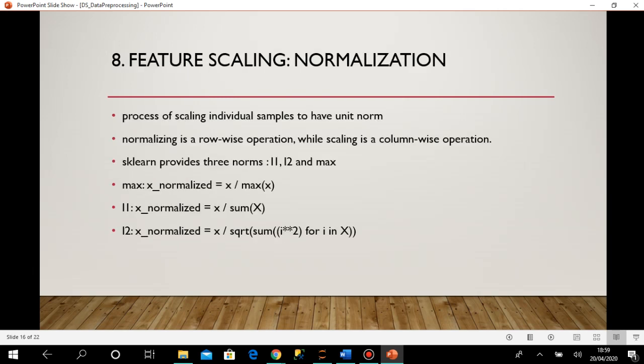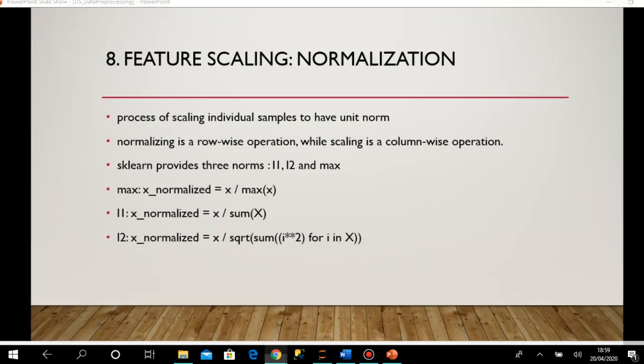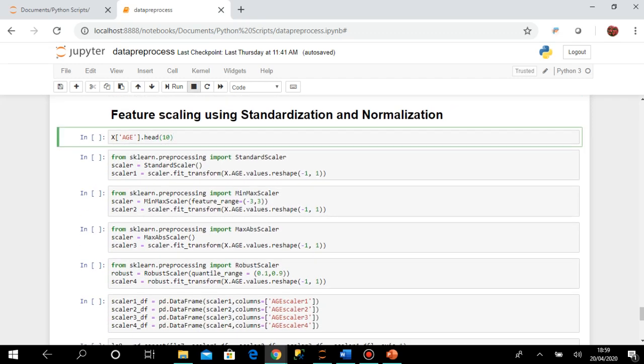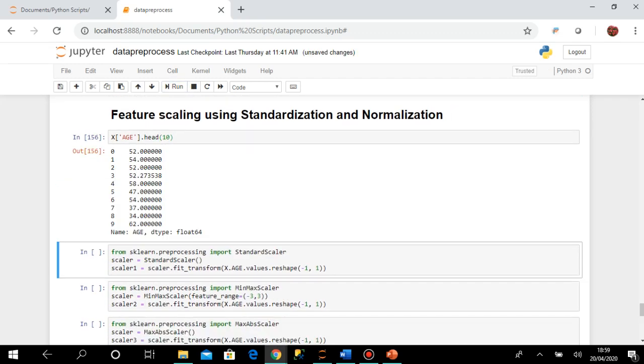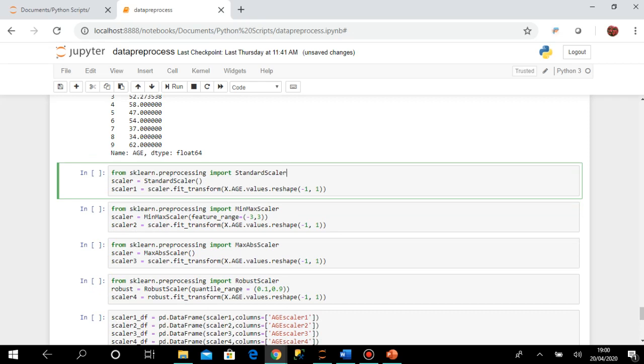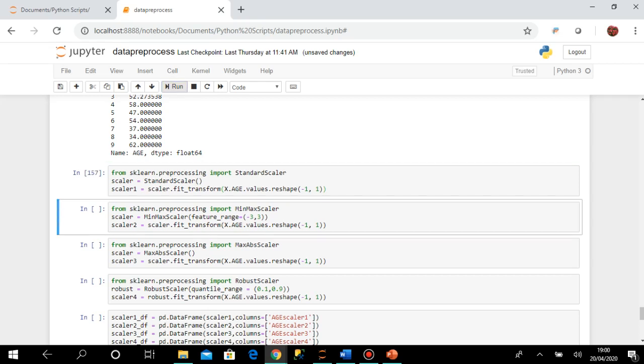So we'll go to Jupyter Notebook again and do some practical implementation of standardization. This is the age value of x. Here I am importing the standard scaler and doing fit transform. It's actually a library function, so most of the things are done. We only have to implement the syntax. So this is scaler 1, and it has generated some new values for this age column.